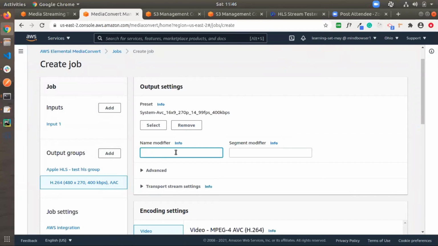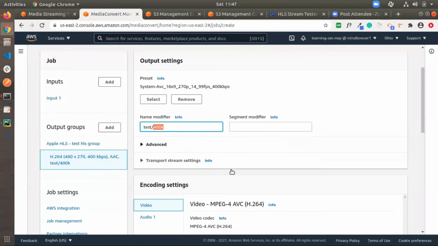I'm adding here slash 400k, so I have added test slash 400k. When you add a slash, it will create one folder, and all the assets which this output one is going to create are included in this folder 400. I will show that after creating the job.